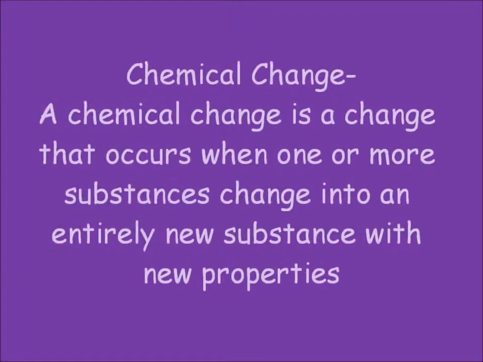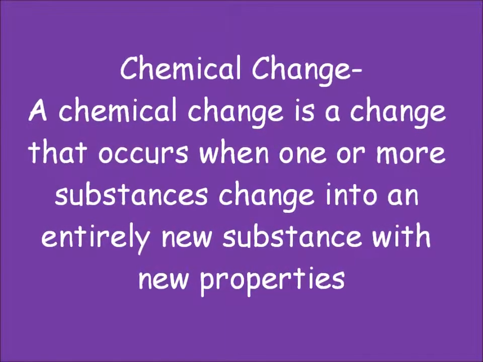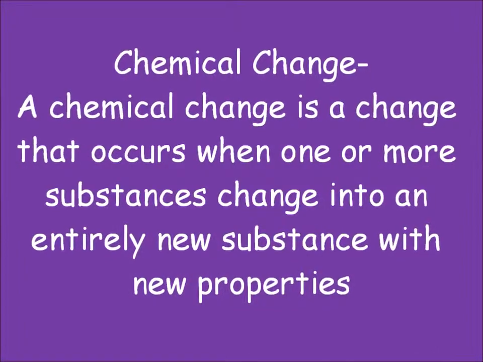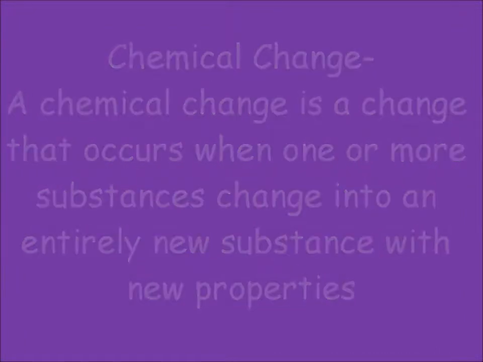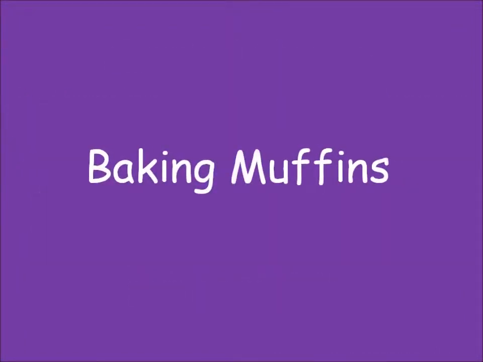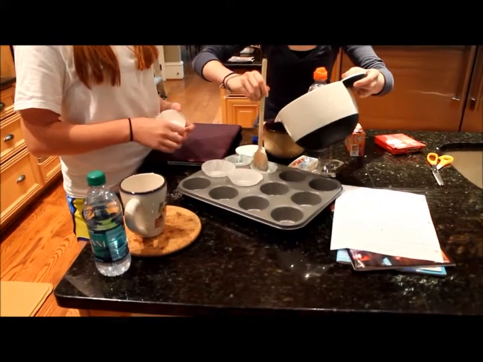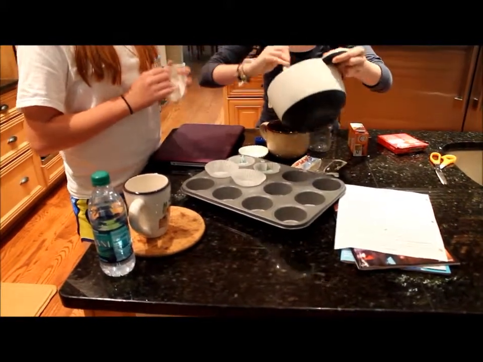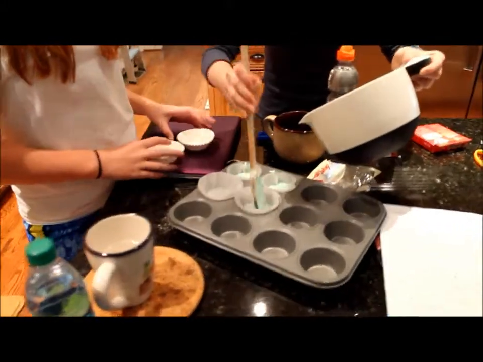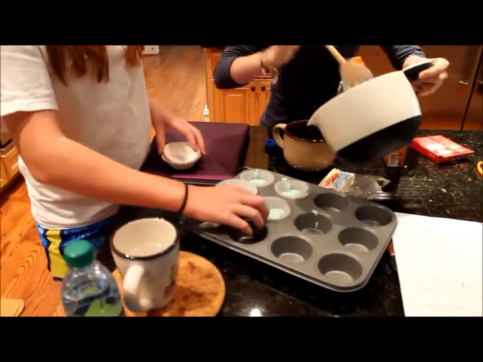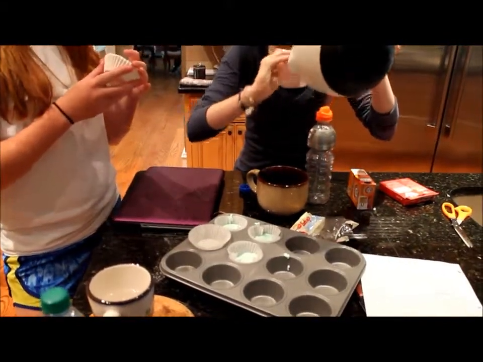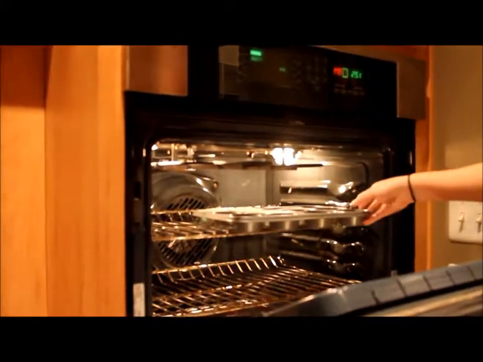A chemical change is a change that occurs when one or more substances change into an entirely new substance with new properties. Baking muffins. First, we combined cornmeal, blue food coloring, and water to our corn muffin mixture. Each of the substances has its own properties before we put them in the oven. Then, when we put them in the oven, they began to cook and chemically combine to form a new substance.